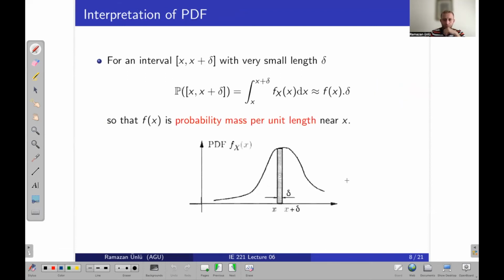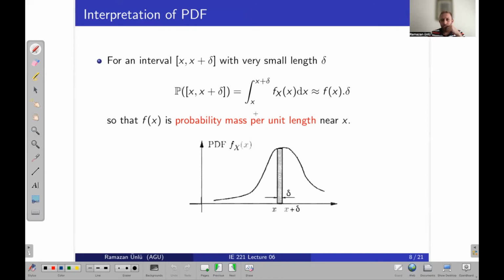So let's say we have specified an interval, where the lower limit is x and the upper limit is x plus delta, and delta is a really small number.